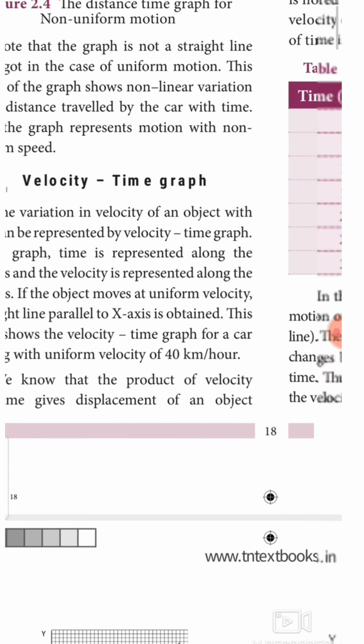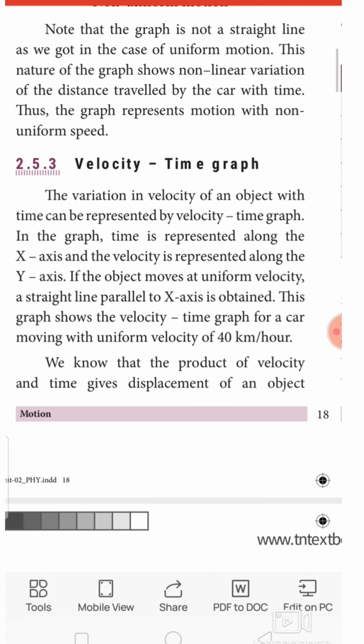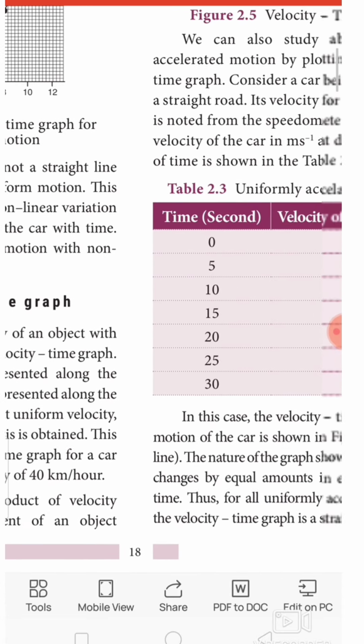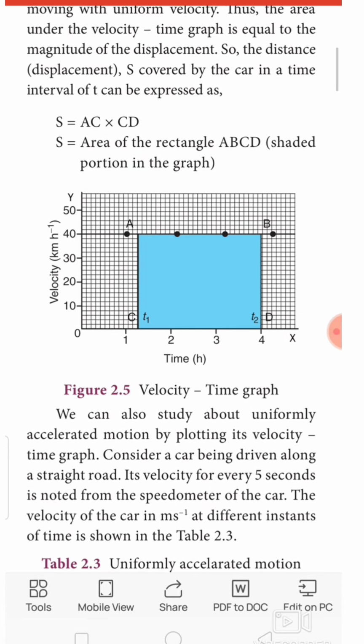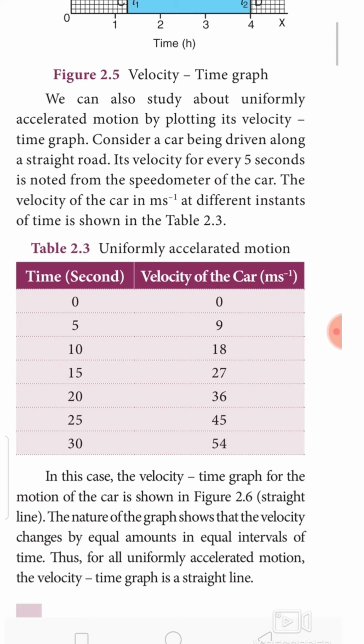This graph shows the velocity time graph for a car which moves with a uniform velocity of 40 km per hour. So this is that graph. Let me see this table.